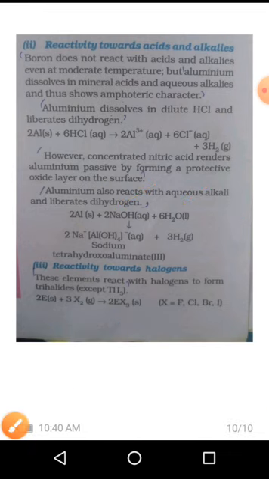Next one is uses of boron and aluminium. Boron fibers are used in making bulletproof vests and light composite material for aircraft. It is also used for industrial purposes for preparation of borax or boric acid. Aluminium is a bright silvery white metal with high tensile strength. It forms alloys with copper, manganese, magnesium, silicon, zinc, etc. Aluminium pipes, tubes, wires and plates are used. So these are the uses of boron and aluminium.